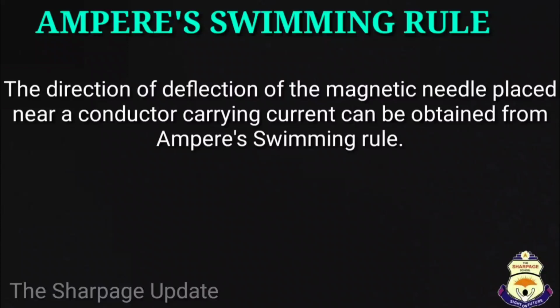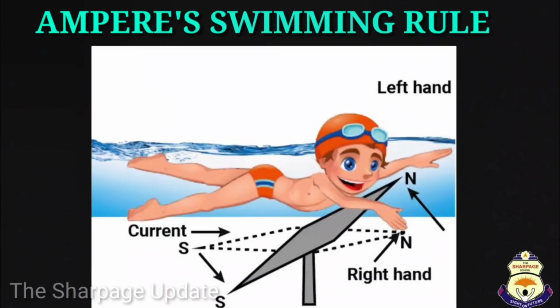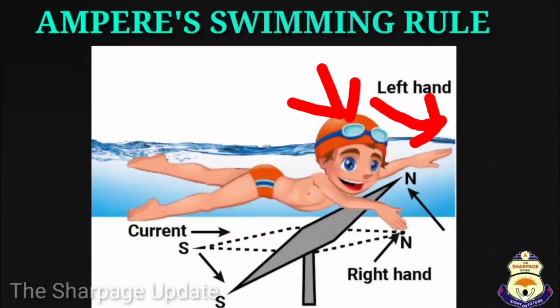Now, you will ask, what is Ampere's swimming rule? According to Ampere's swimming rule, imagine a person swimming with his face downwards looking at the magnetic needle, such that the current enters from his feet, that is in the south direction, or we can say towards S, and leaves from his head, that is towards N, or we can say north pole.